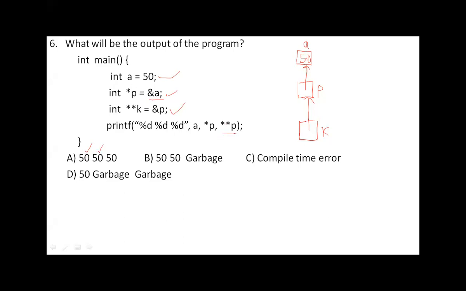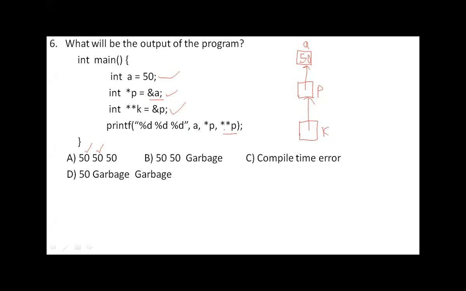Then star star P. Here P is not pointing to another pointer. P is pointing to an ordinary variable.